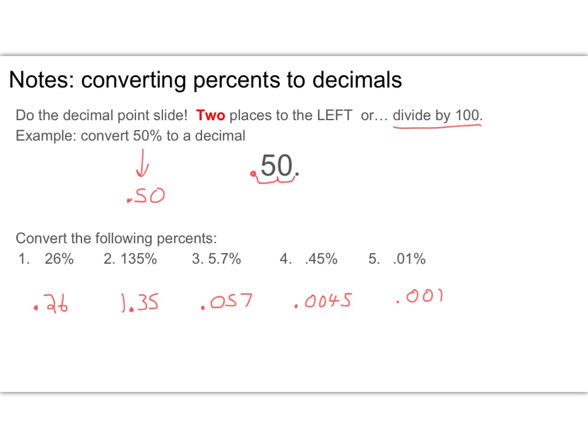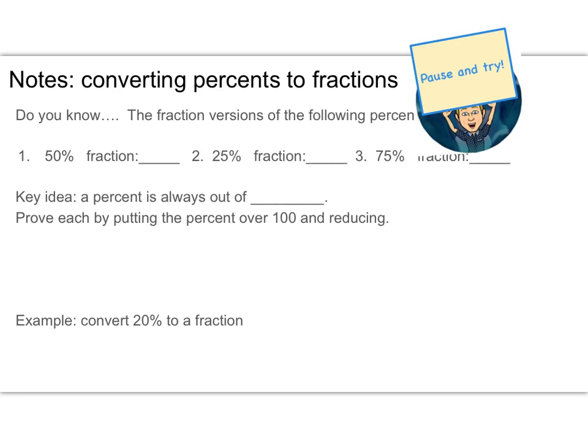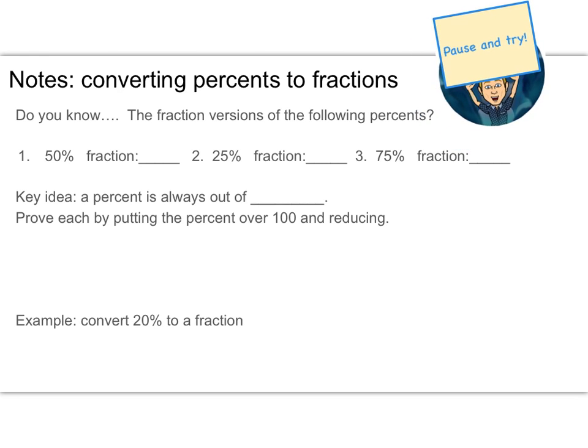All right, let's take a look at our next type of conversion. Now we're going to convert percents to fractions. So once again, I'm just wondering if you know the fractions that go with some common percents. So pause the video for just a minute or so and see if you can figure out or remember what the fractions are for these common percents.